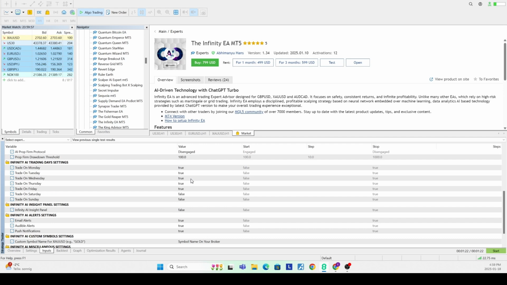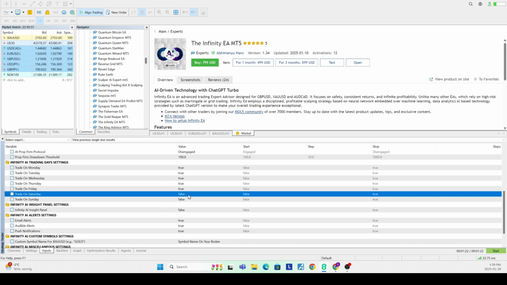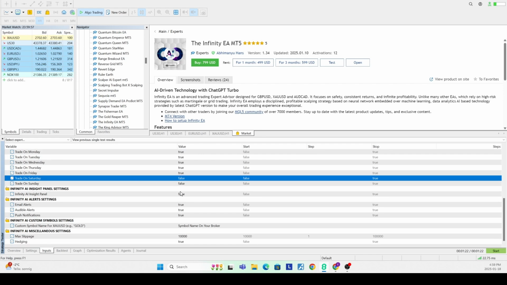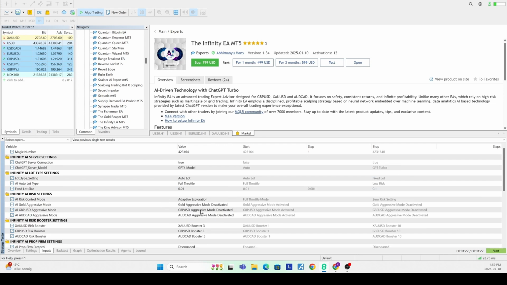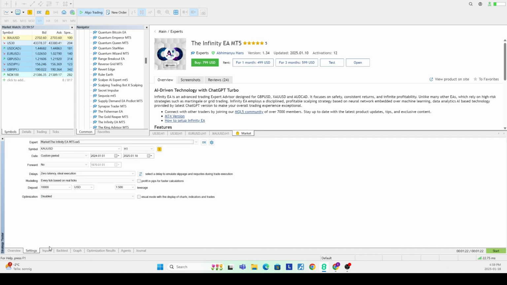And then finally, there's also some filters regarding the days of the week. So obviously it does not trade Saturday and Sunday. And you can even turn on the AI Insights panel. So no indication of how it actually trades or makes decisions from that. It's more related to risk settings as well as a few filters. But let's now run a quick visual backtest to see if perhaps we get a bit more information there.